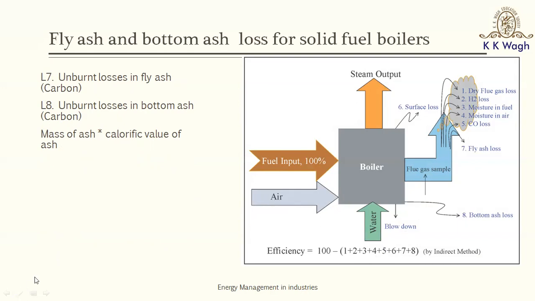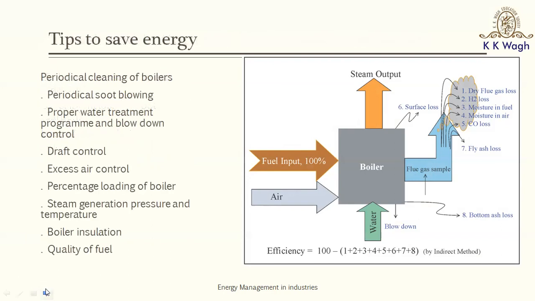Now once you get this detailed estimation, or energy balance, or heat balance of a boiler, we can think of how to save energy in the boiler. These are important tips based on the estimated values. If the losses are more because of incomplete combustion, then we need to concentrate on the quality of the fuel. We need to see that the best quality fuel is being supplied so that the efficiency is maximum. If the surface losses are more, then we need to concentrate more on the boiler insulation.